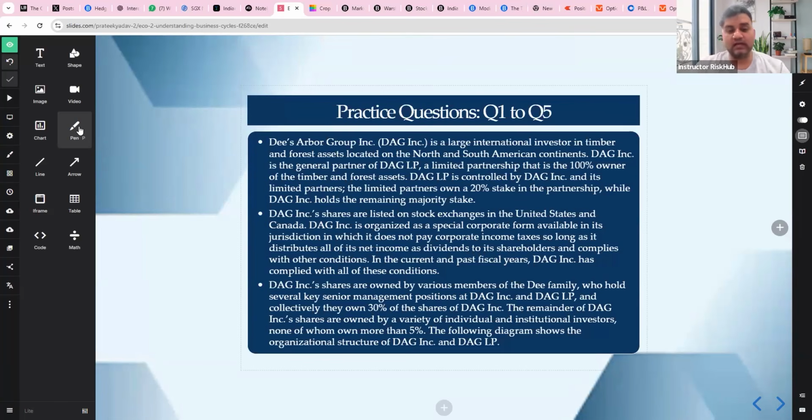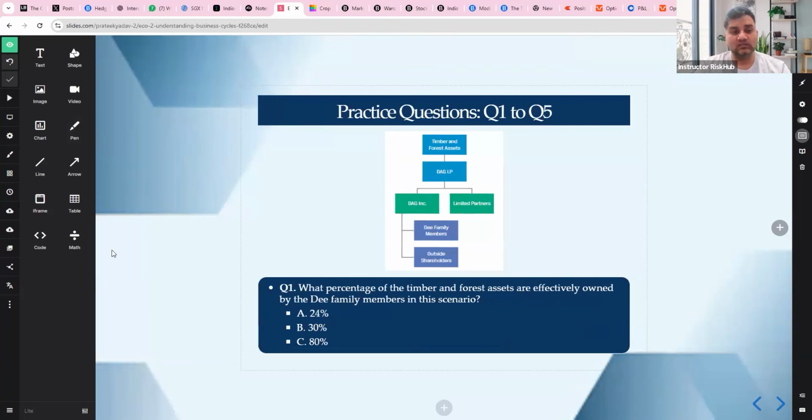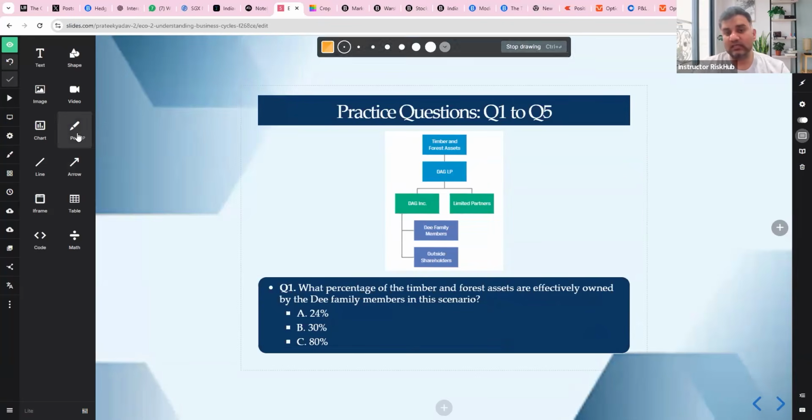The following diagram shows the organizational structure of DAG Inc. and LP. So let's see the structure. Long, lengthy question. The timber and forest assets come into DAG LP, which is then subdivided into DAG Inc. and limited partners. DAG Inc. has D family members and outside shareholders. Now the question is, what percentage of timber and forest assets are effectively owned by the D family members in this scenario?